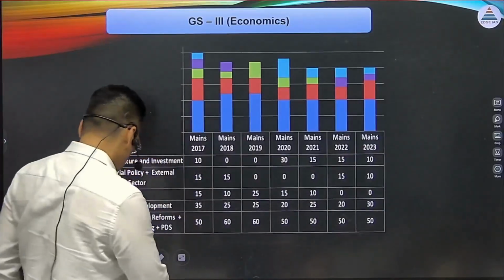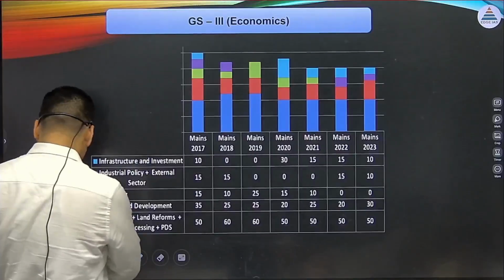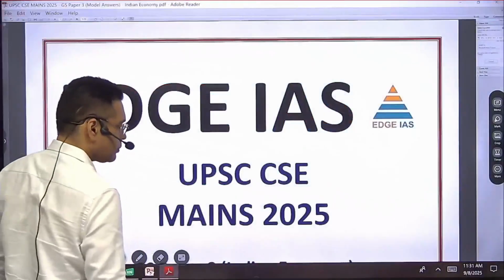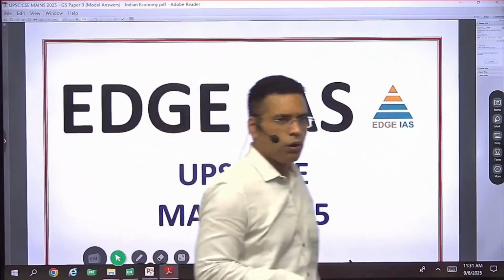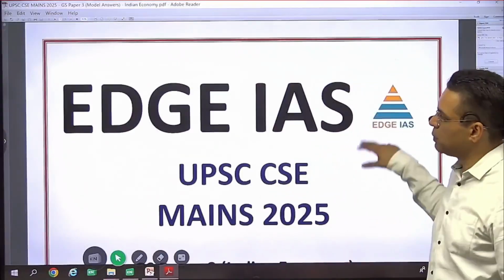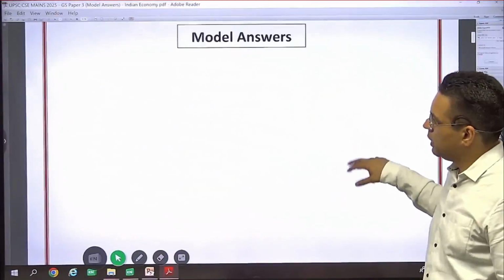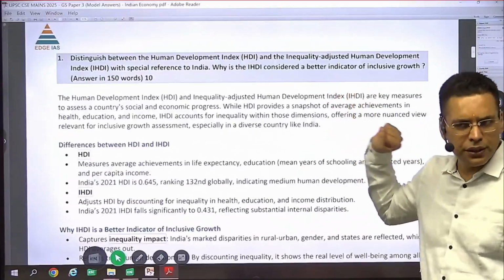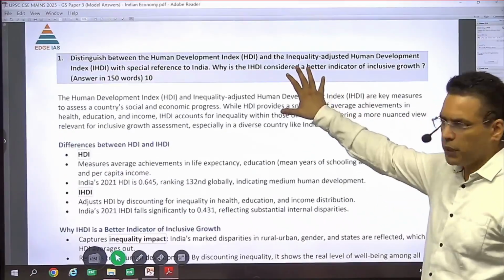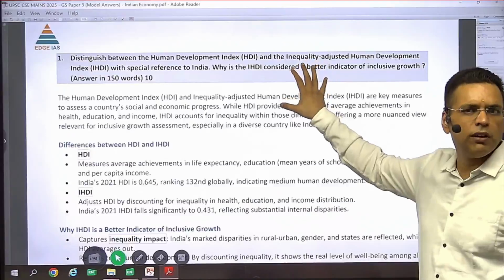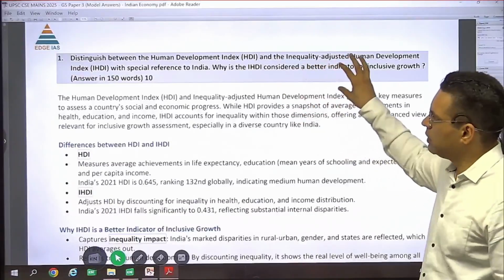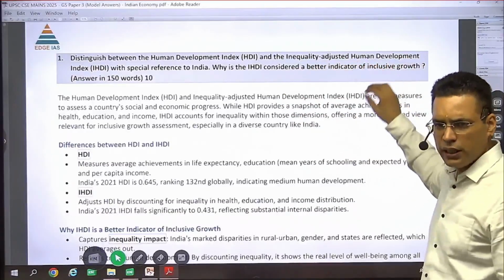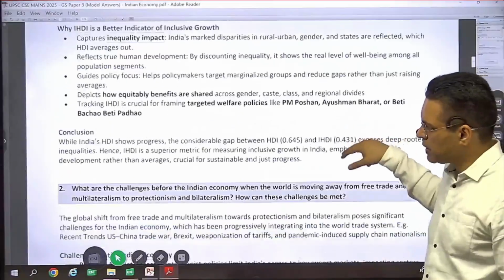Now I'll come to one more section. I want you to see the mains paper for economy. And if you just look at the questions, you'll find that these questions are pretty basic. From development, they have asked about the human development index, and they have compared the human development index with the inequality index. Pretty basic.